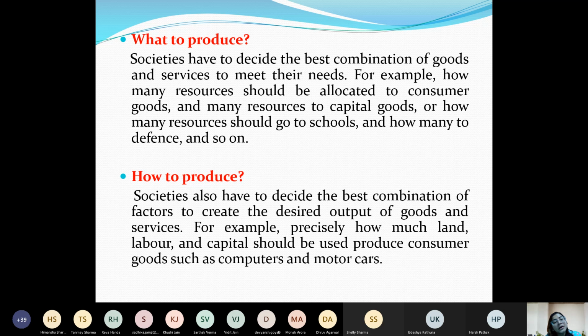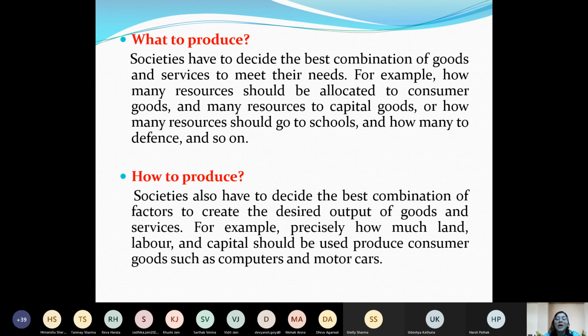Since it's a mixed economy, the production decisions are taken by both the producer as well as the government. We will discuss how the government takes the decision. So in an economy like India, the resources are utilized more on production of consumer good. How to produce?